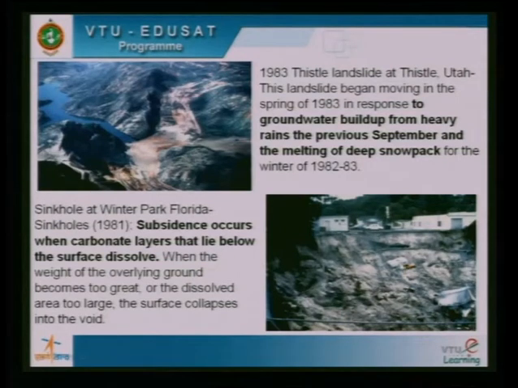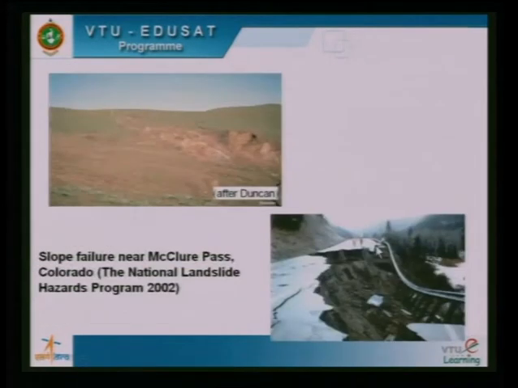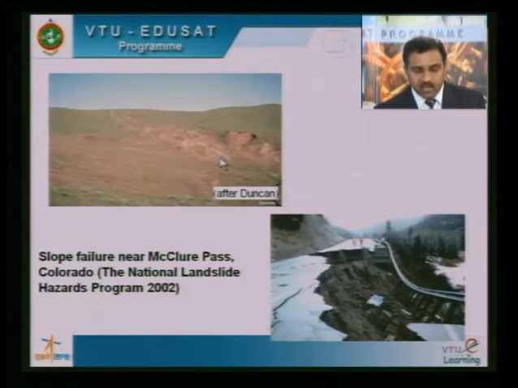When it dissolved, it created a void at the bottom, and the top ground surface collapsed into the void. This is one picture where a natural slope has failed, and this is another picture where a man-made slope has failed, leading to damage of highways.